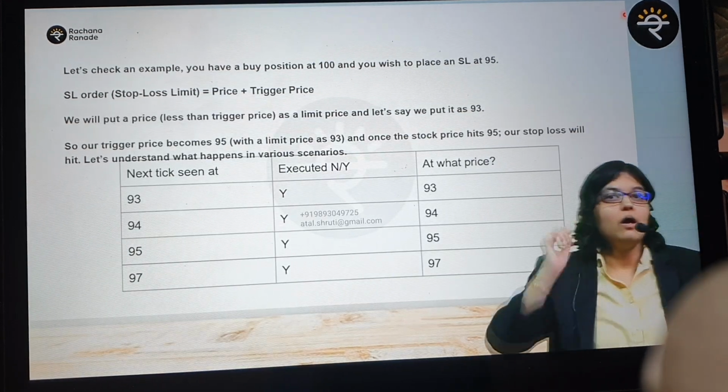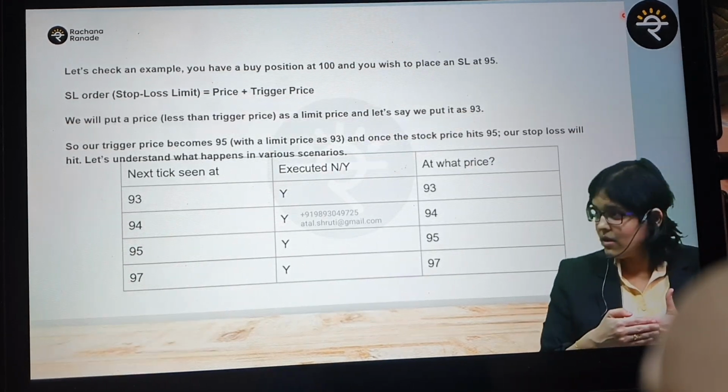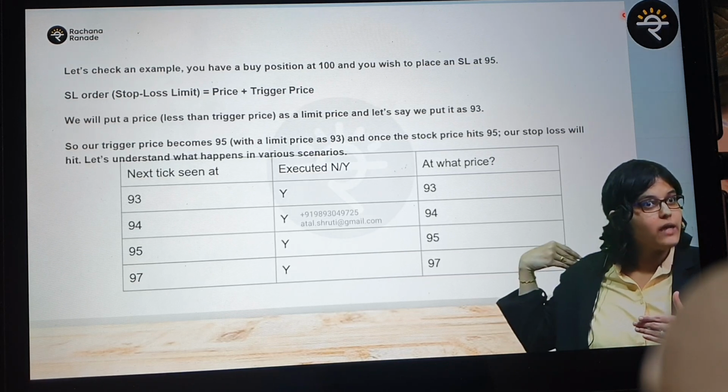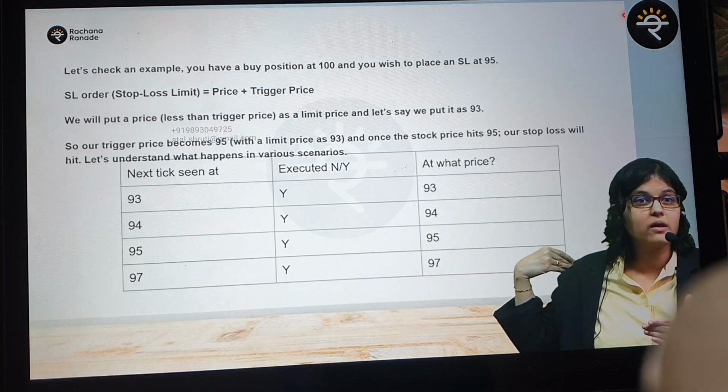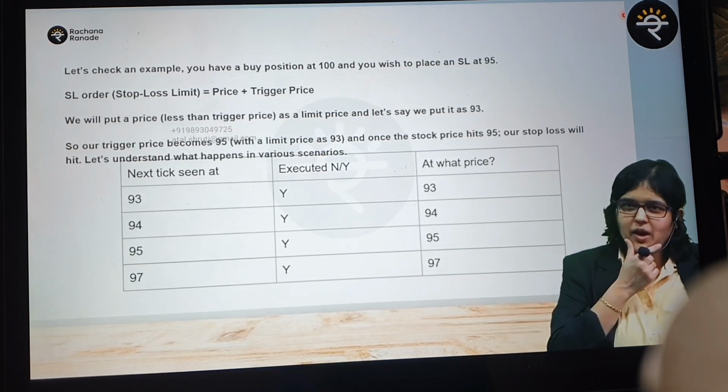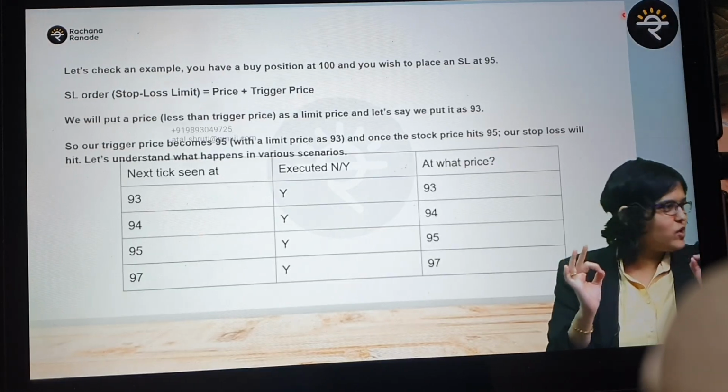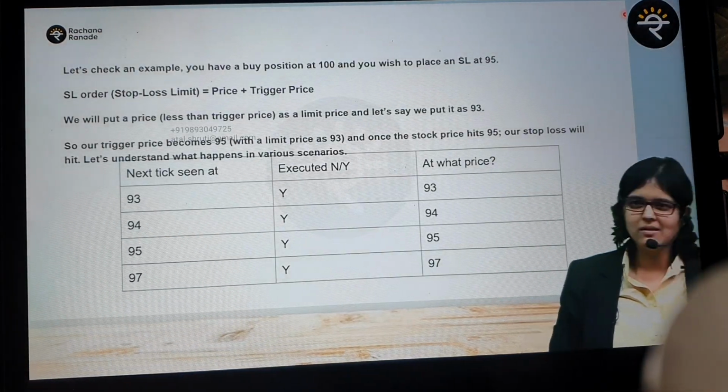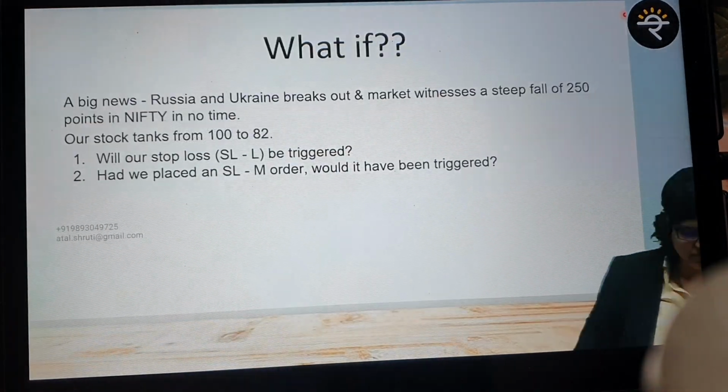Okay, wait. One last point. What about market price? Have you defined stop loss at 93? Yes. Can it go beyond that as well? Can your stop loss be more than 7 rupees if you are putting stop loss market? If you are placing a stop loss market order, can your stop loss go beyond 7 rupees? Yes. Like the point I told you, no? Okay, have a look at this now. This is what I was trying to tell you.